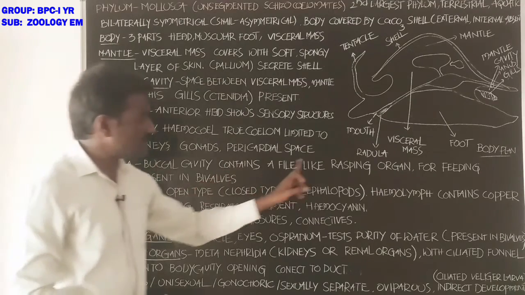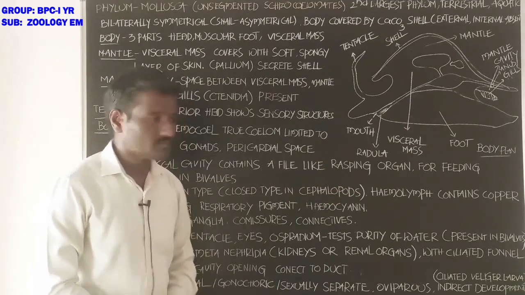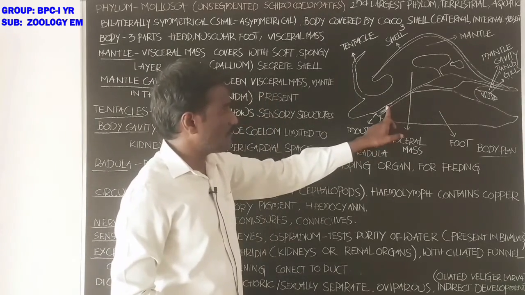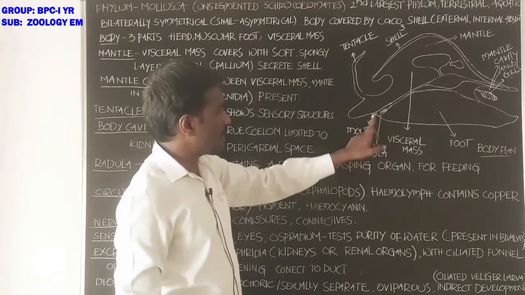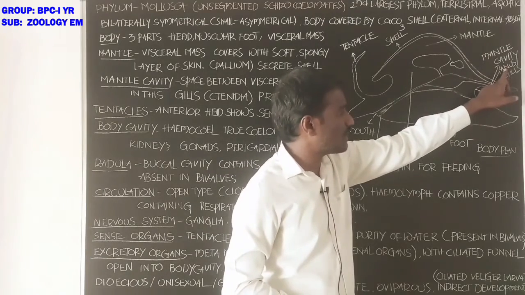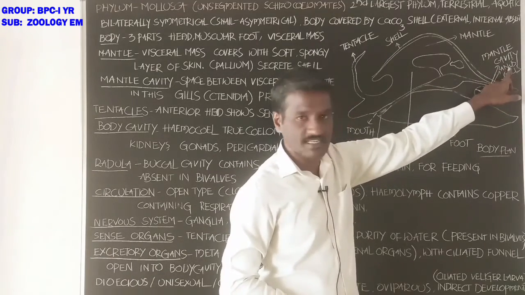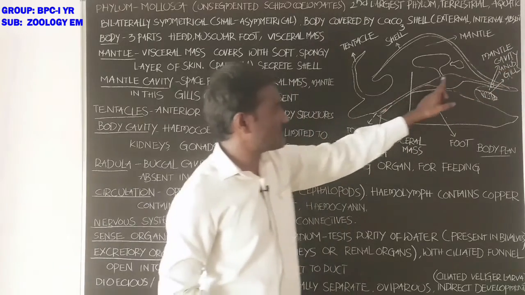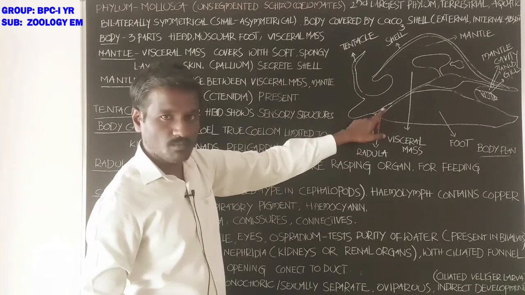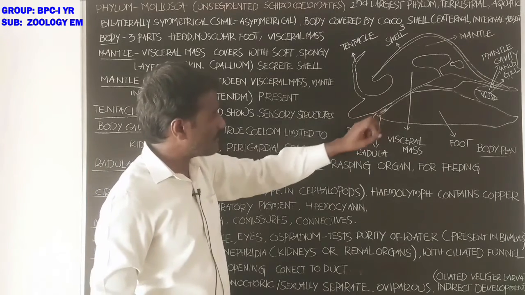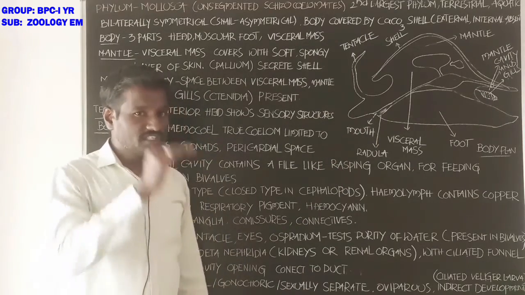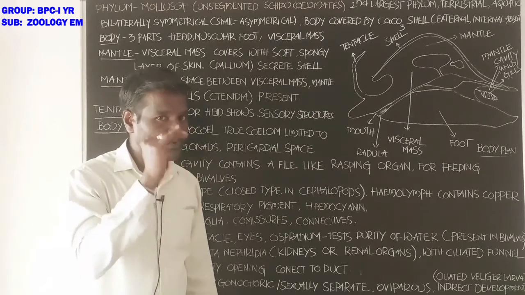Buccal cavity contains a file-like rasping organ. Student, it is the digestive system of the body of molluscans. It opens at the anterior by the mouth and opens to the outside at the posterior, that is the anus. It is the digestive tract. Mouth opens to outside, and leads to the buccal cavity. Buccal cavity has a file-like rasping organ, which helps in cutting the food particles.